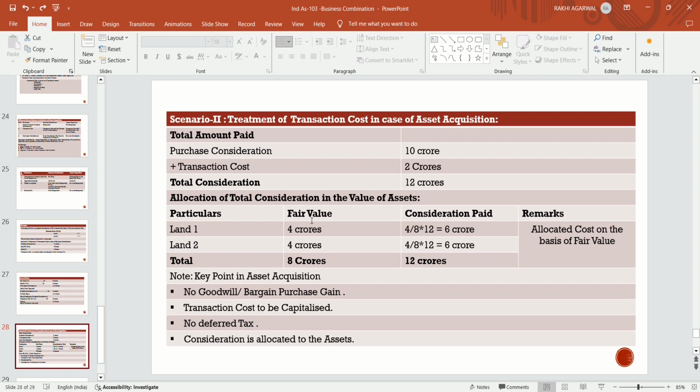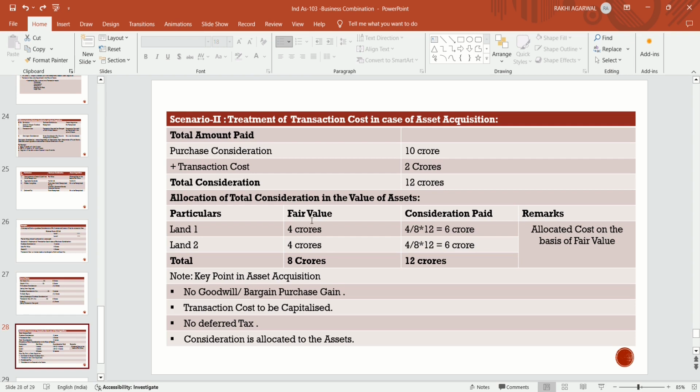Now, allocation of total consideration to the value of the assets. The fair value of the assets is land 1 and land 2, 4 crores and 4 crores. The consideration paid should be allocated to the value of the assets. So the total consideration of 12 crores should be allocated to the value of assets. So 4 crores divided by total 8 crores into 12 crores becomes 6 crores and 6 crores each. Cost is allocated on the basis of the fair value.